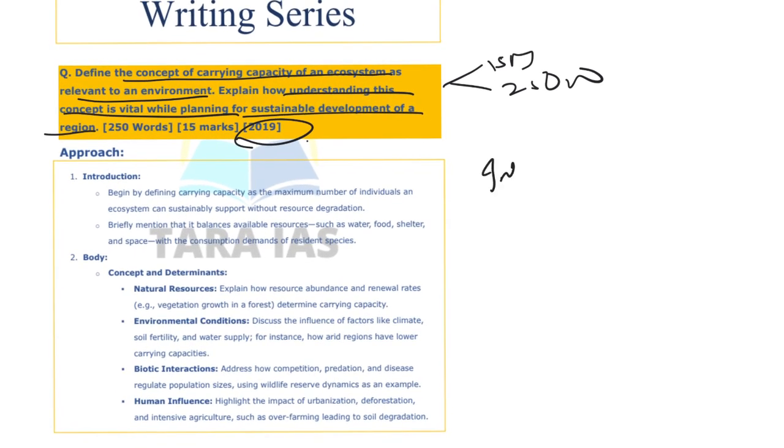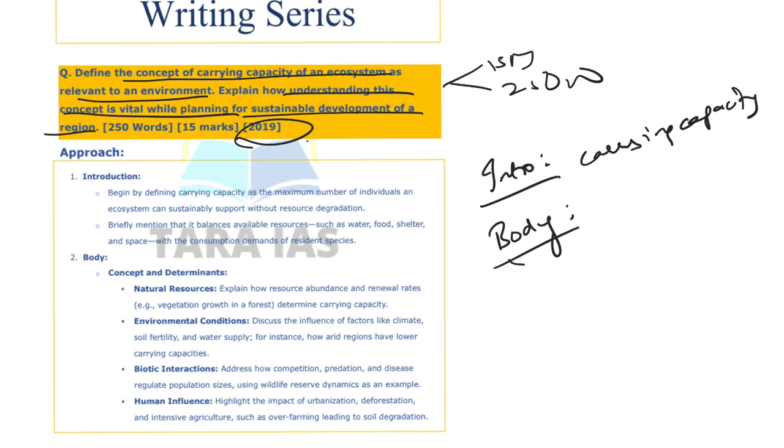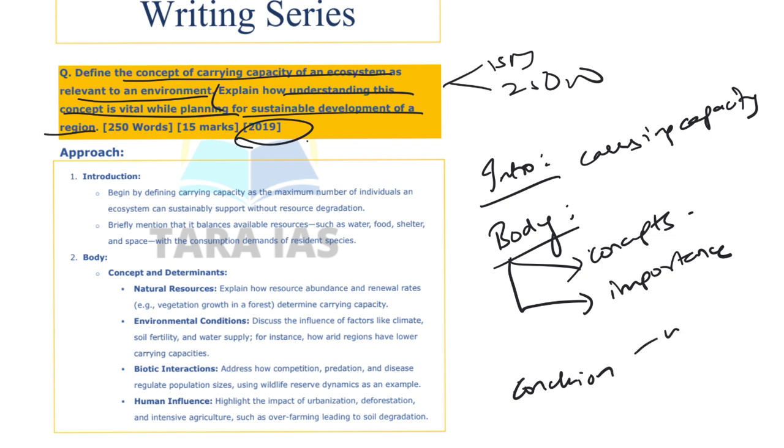So first, for the introduction, our approach will be to just give an introduction about carrying capacity. After the introduction, in the body, we'll first write the demand of the question, understanding the concept. Then we'll write how it is important for sustainable development, the importance of this particular concept, and then in the conclusion, the way forward. So this should be your brainstorming and approach for this particular answer.